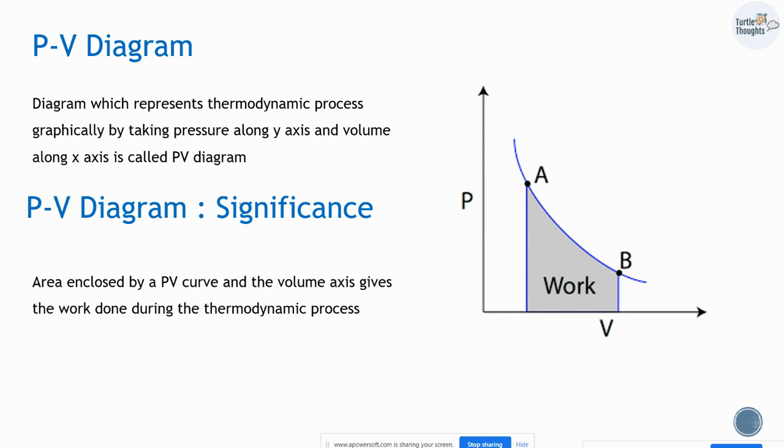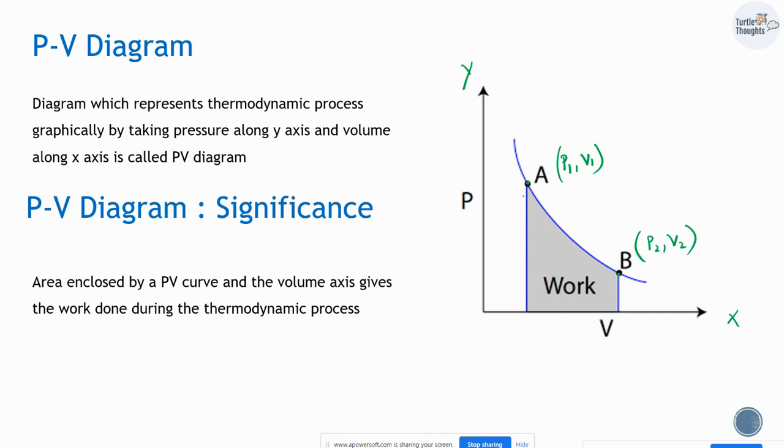Next, we are going to discuss the PV diagram. A diagram which represents a thermodynamic process graphically by taking pressure along the y-axis and volume along the x-axis is called a PV diagram. If we have a system in state A and state B, let us consider a system at point A where the pressure is P1 and volume is V1, and this is changing to B where the pressure is P2 and the volume is V2.